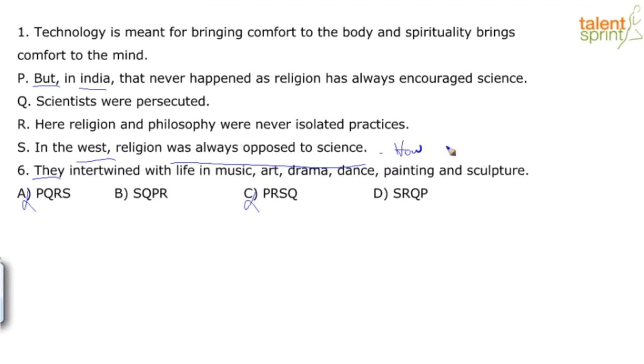Right? Scientists were persecuted. And then it says, but on the contrary, as compared to the West, in India, that never happened. What never happened? Scientists were not persecuted. Right? That never happened is connecting to Q. That never happened as religion has always encouraged science.